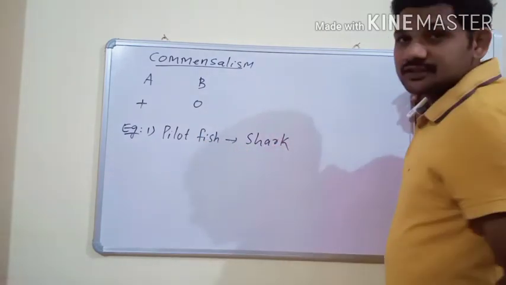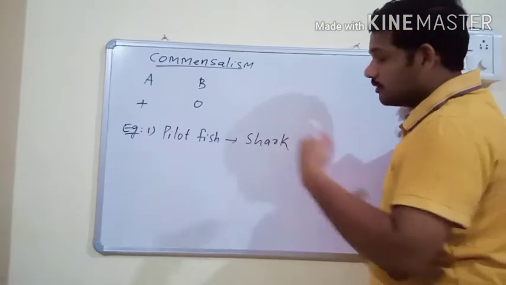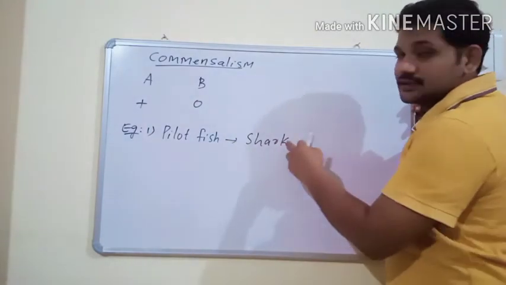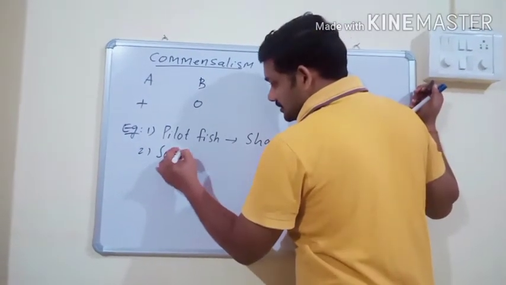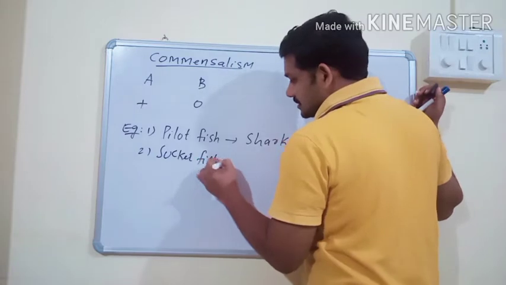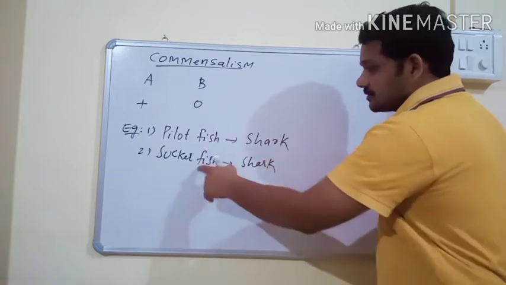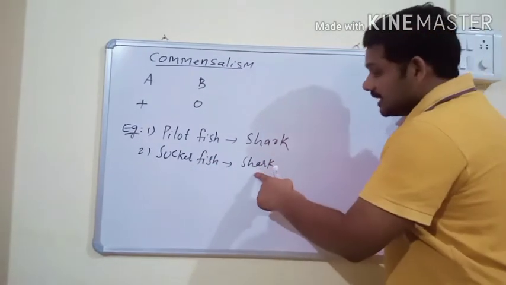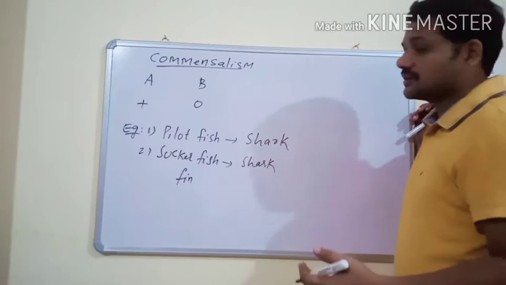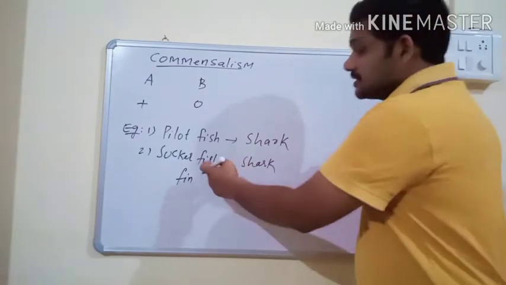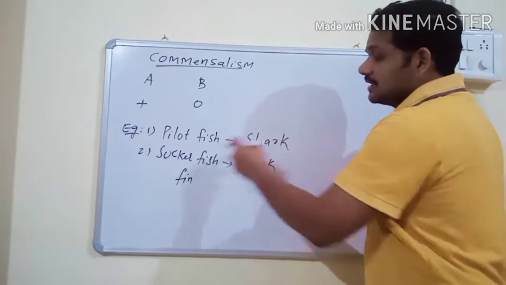This pilot fish usually feeds on falling pieces of food when the shark is eating its prey. And the second example is suckerfish. Suckerfish is attached to the under surface of the shark with the help of its fin. The fin of the suckerfish acts as a holdfast, and the suckerfish gets a free ride, and it detaches itself from the shark when it is getting food.